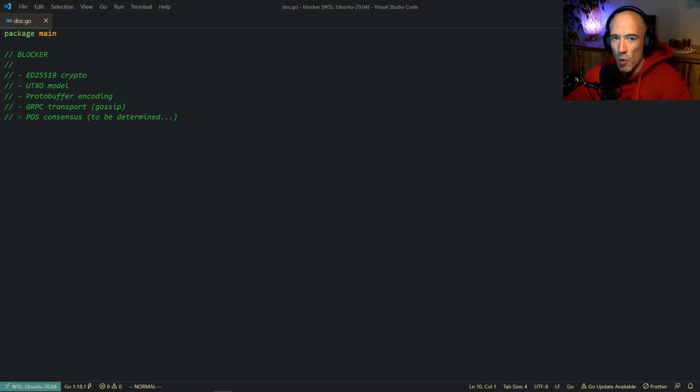This is the long-awaited new blockchain series in Golang. I already have a complete blockchain series in Golang, a very long series about how to make a modular blockchain in Golang. But I decided to remake the series, and we're going to do a lot of things differently. In the previous series, we used an account model, and I decided to use a UTXO model because I think it's very important to learn about that, because that's what the Holy Grail is using, and that's Bitcoin.